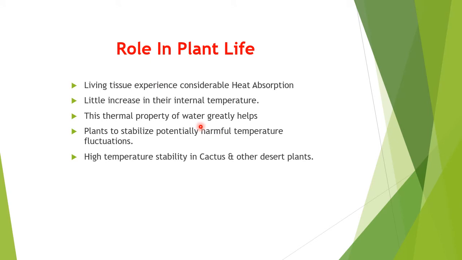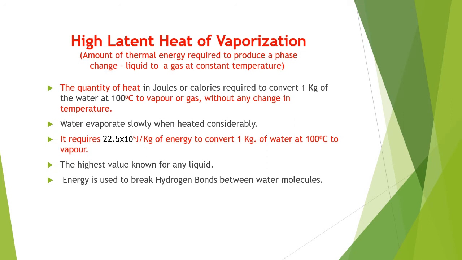What is the role in plant life? Living tissue experiences considerable heat absorption with little increase in internal temperature. This thermal property of water greatly helps plants to stabilize potentially harmful temperature fluctuations. This is the role of this unique property in plant life.